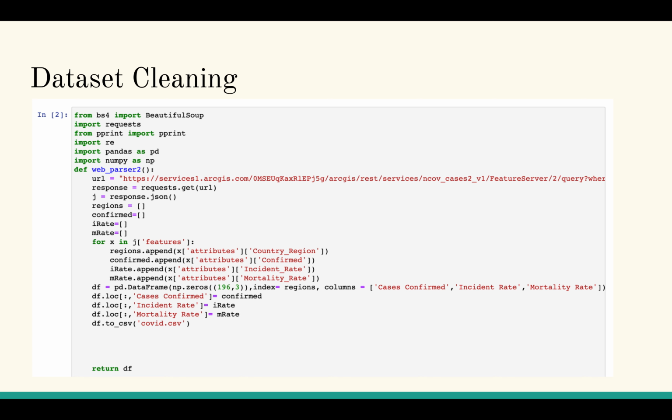So on the third one, this is Web Parser 2. This is the API. So for the API, what I did is I went and found each statistic individually and then appended that onto a list and used a for loop to get all of it for each. And then I made a data frame using a NumPy array of zeros and then used a loc to plug in all of the data into the data frame.